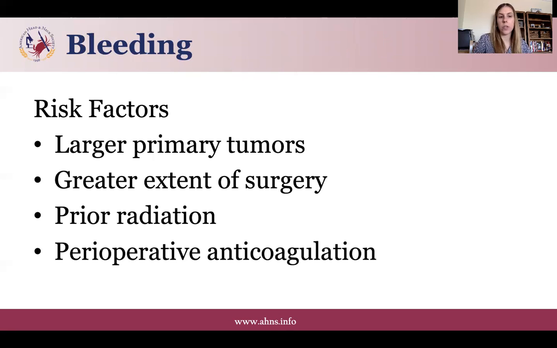Risk factors for bleeding include larger primary tumors, greater extent of resection, prior radiation, as well as perioperative anticoagulation. Following TORS, bleeding is the cause of 30% of readmissions. The severity of post-TORS hemorrhage can range from minor bleeding treated with observation to catastrophic hemorrhage, leading to an emergent airway procedure, as well as death. A large study showed that self-reported complications after TORS gave a catastrophic bleed rate of about 3.5% and a mortality rate after TORS due to bleeding of 0.3%.